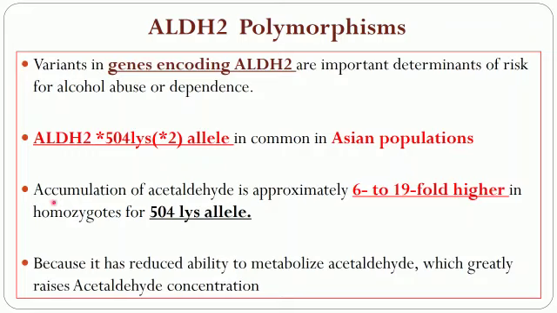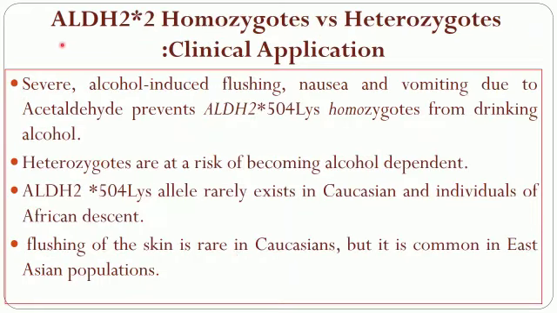The ALDH2 504 lysine 2 allele, as we already discussed, is commonly seen in the Asian population, and in such people the accumulation of acetaldehyde is approximately 6 to 19 fold higher than in the homozygotes for the wild type allele. So because of this, there is reduced ability to metabolize acetaldehyde, which greatly raises acetaldehyde concentration. This is the ALDH2 homozygote versus the heterozygotes.